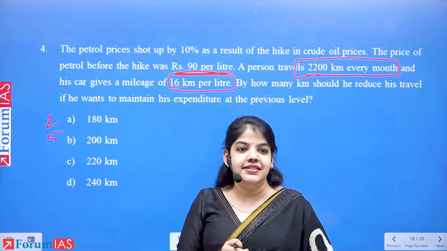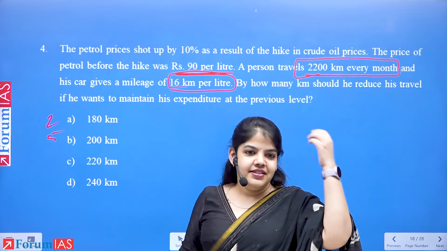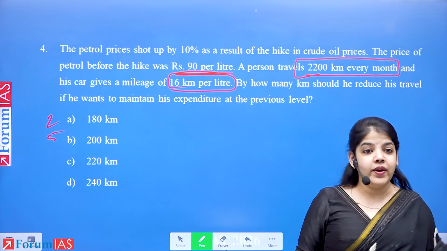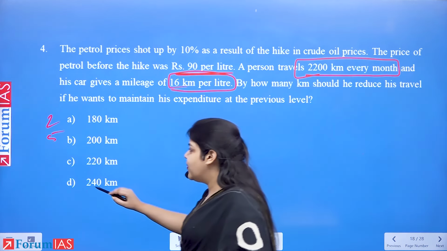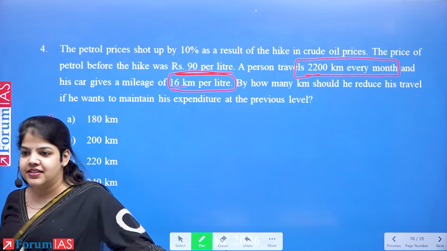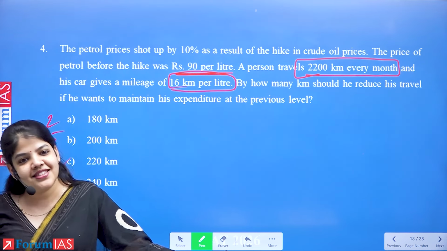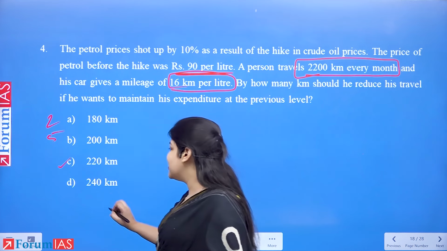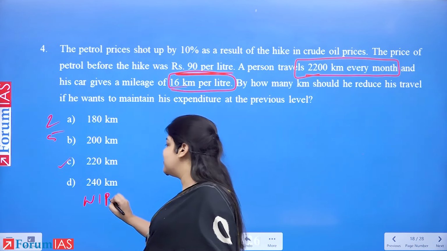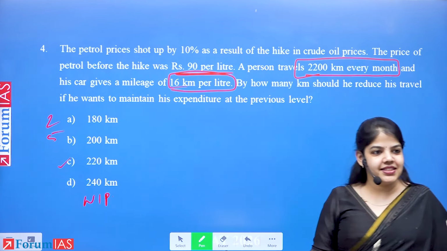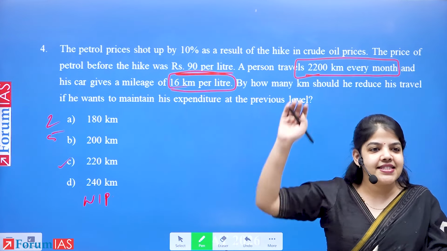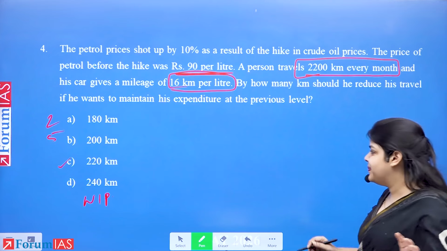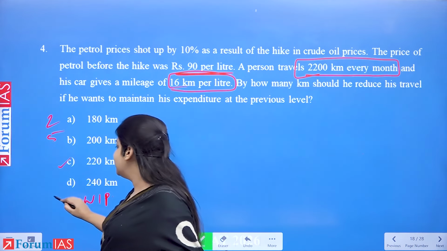What did you get? Not done yet. Okay, your answer is 200. 220. Anyone else 220? And your answer? Not done yet. Okay, work in progress. 240 kilometers. Whose is not done? Okay, few of us are work in progress.